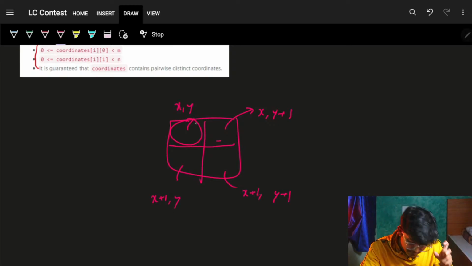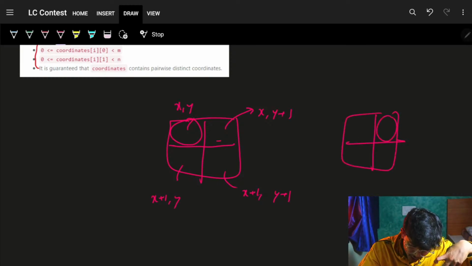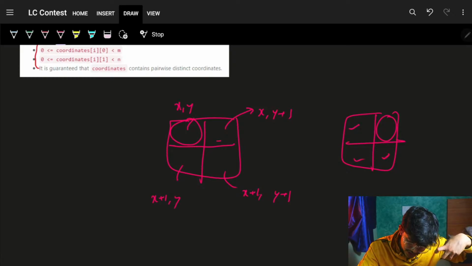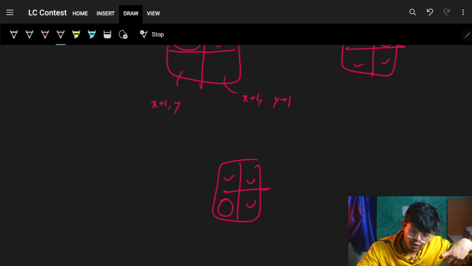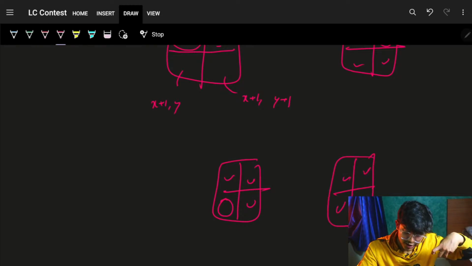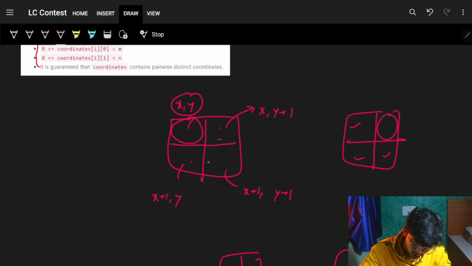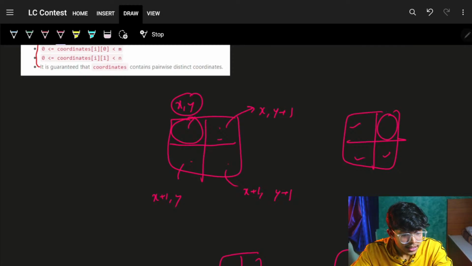Similarly, if it is a top right cell, I can get all these 3 coordinates. If it is a bottom left cell, I can know all these 3 coordinates. If it is a bottom right cell, I can know all these 3 coordinates. Basically, if I know this x, y, I can know all 3 coordinates, because it is simply plus 1, minus 1, something like this, right?